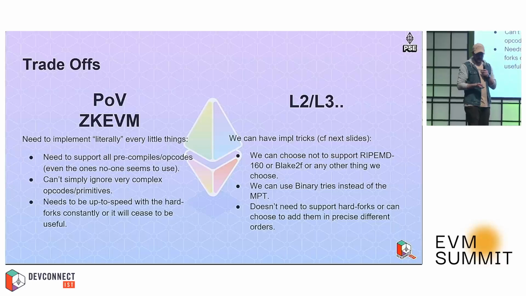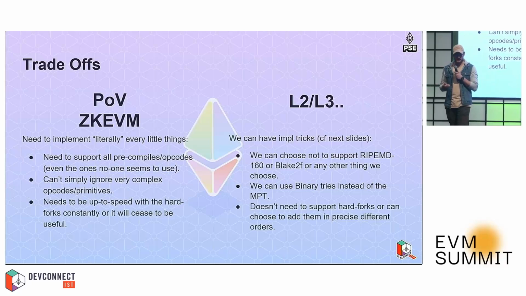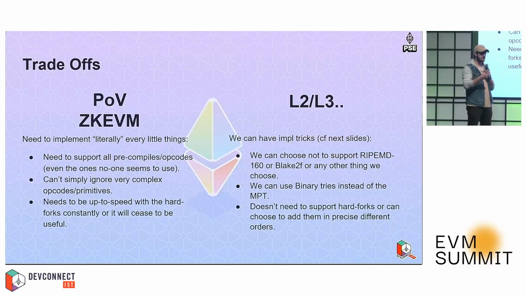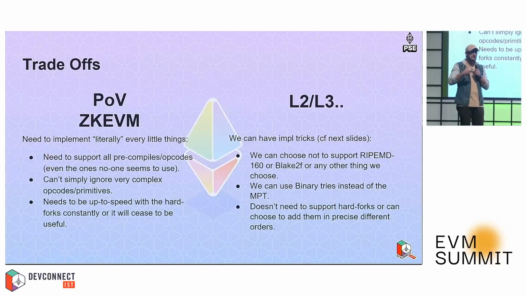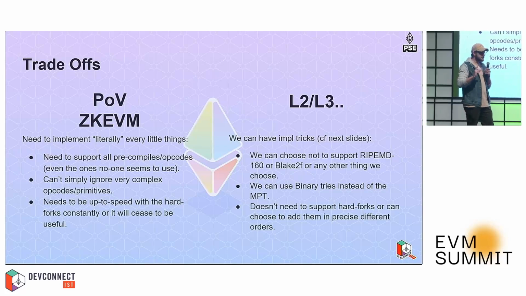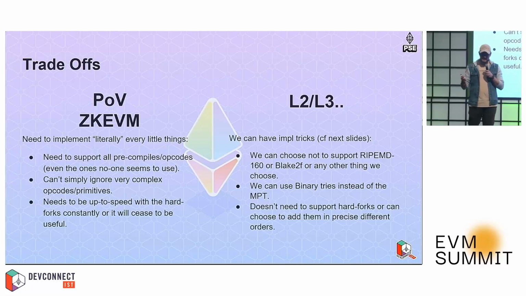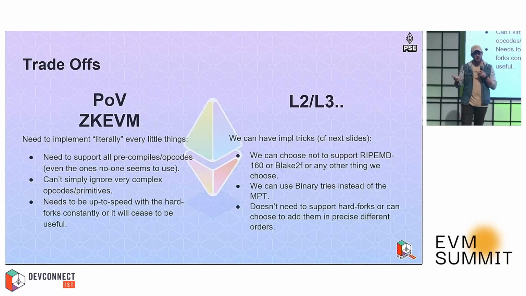So let's see the trade-offs of building a proof of validity zkEVM or building an L2, L3, or whatever. The first thing, and the most important one, is that if you are building proof of validity, you really need to implement every single detail of the Ethereum spec and the EVM spec. That means you cannot just ignore precompiles that no one is using. You cannot ignore very complex opcodes or primitives. And you need to be up to speed constantly with all of the new hard forks that come. If you don't develop your circuit fast enough, you will lose the sync on proofs of the latest blocks of the Ethereum mainnet, and then you will have an issue.